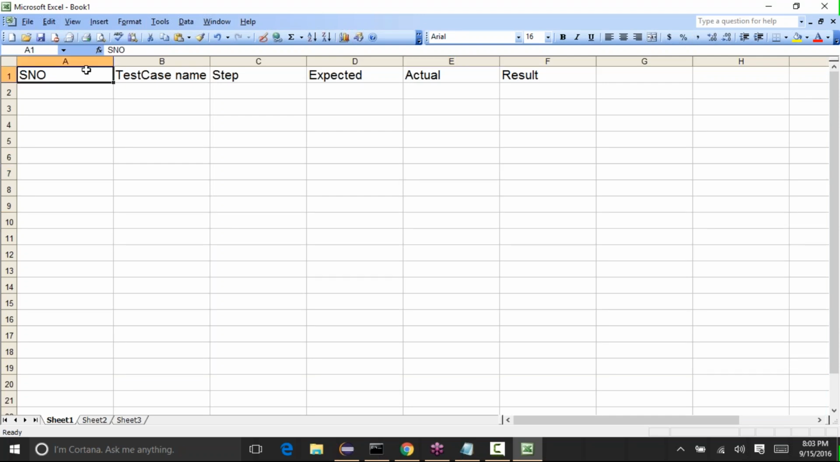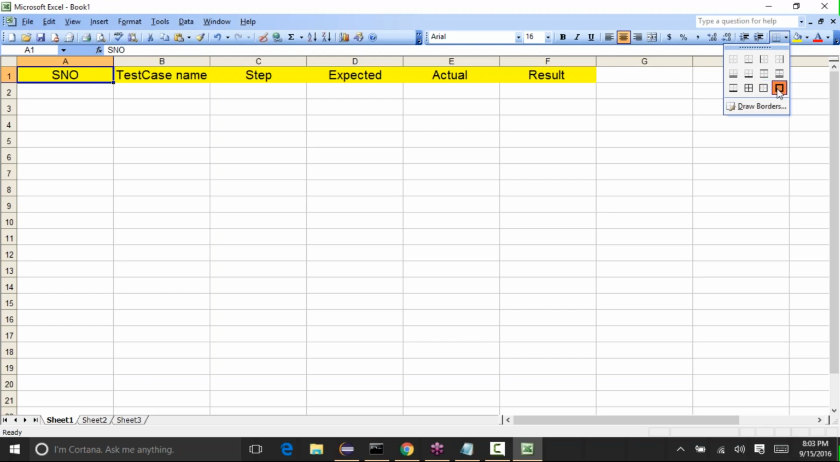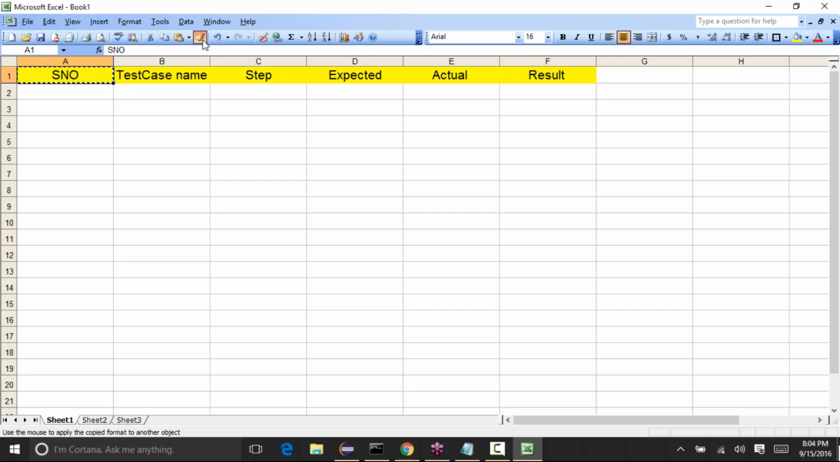And like I said, every company can have its own format. So it's not mandatory that these are the only columns that should be there in the test cases document. Some companies might have serial number, some might not. Some people will have test case name, some might have just the name or just test case. Some people might have their own columns like functionality name or functionality ID or something like that. So every company will have its own format.